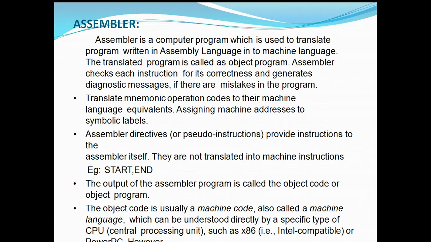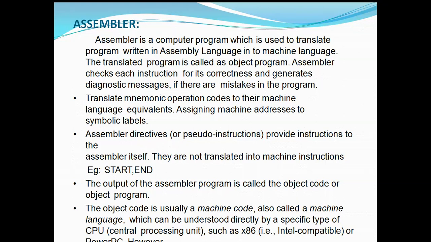Translate mnemonic operation codes to their machine language equivalents. The assembler translates mnemonic operation codes to their machine language equivalents. The mnemonics will be written in English, just like English language, and these codes will be converted into zeros and ones, that is, into the machine language equivalent. Assigning machine addresses to symbolic labels will also be done by the assembler. The translator that does this task is the assembler. It assigns machine addresses to symbolic labels. Symbolic labels are nothing but mnemonics.